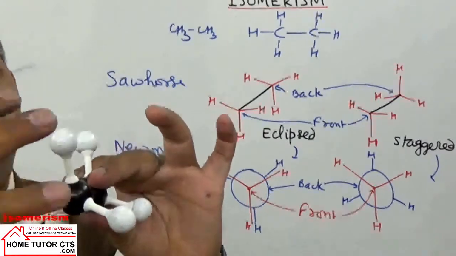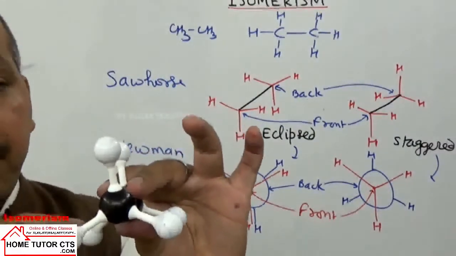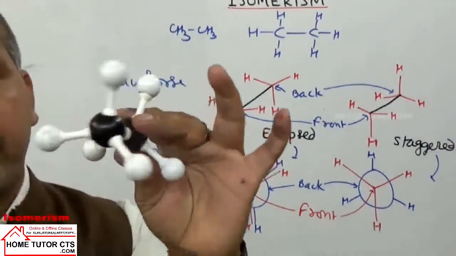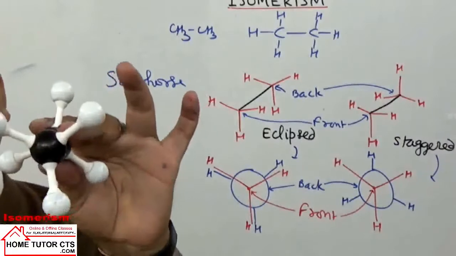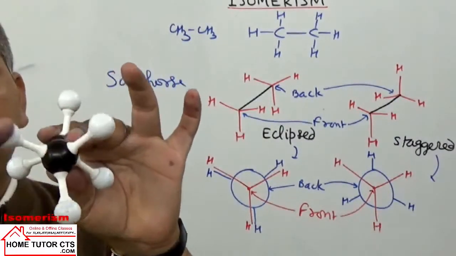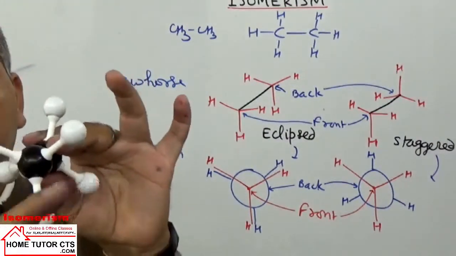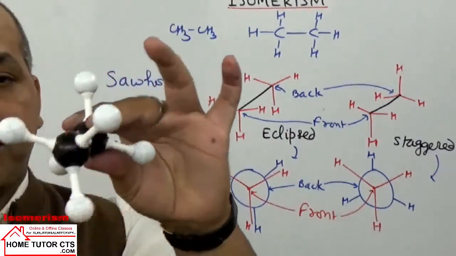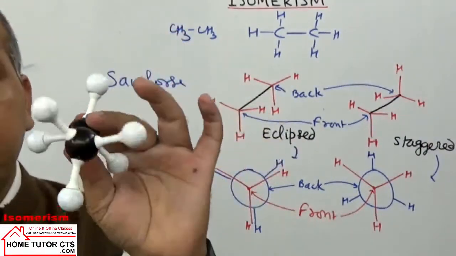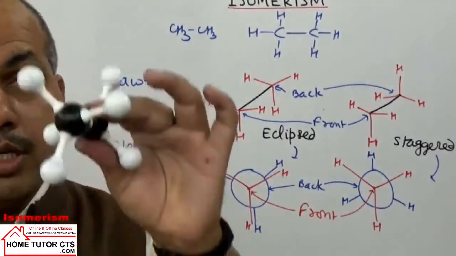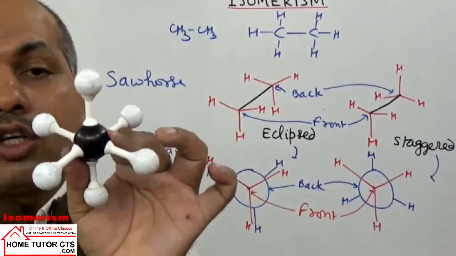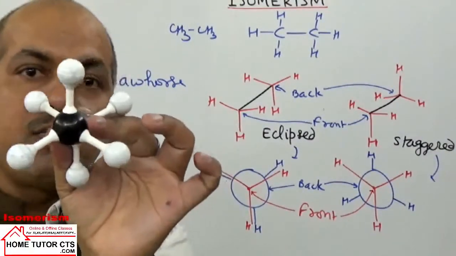In conformation, when the groups of the front carbon cover the back carbon groups, it is called eclipse conformation. Now we rotate it, and what will you see? Now you can see from your side, you can see the back carbon groups also completely. There is no obstacle to see the groups. You can see both the groups completely. So such an arrangement is called what here? Staggered conformation. In the staggered conformation, the groups at front carbon and back carbon, you can see all the groups completely. It is called staggered conformation.